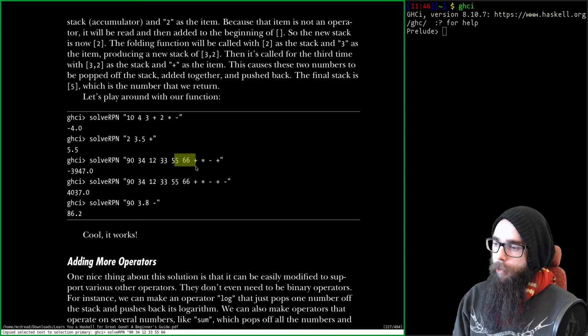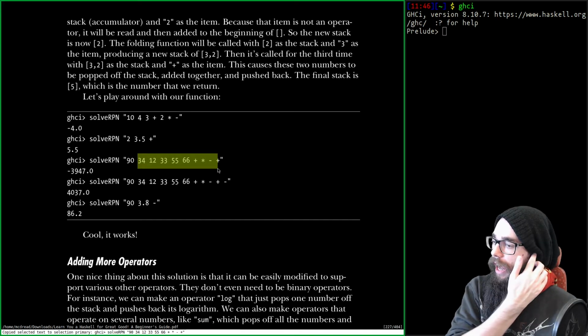No, those are gonna be added together. We know that for a fact. And then they're gonna be multiplied with 33. And that is what's gonna happen. Minus 12 plus 34. So what we're gonna have...